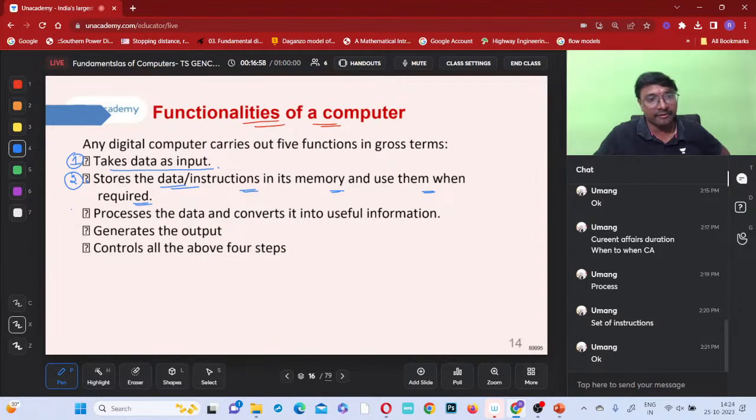What is the third function? It processes the data and converts it into useful information. What is the meaning of useful information? Information in the language which we understand.